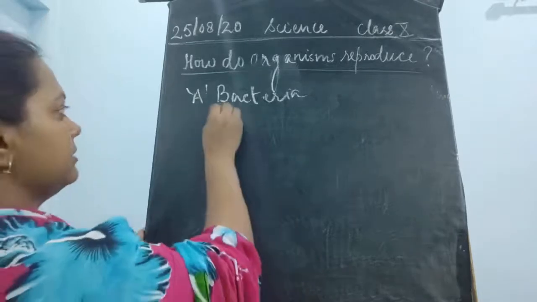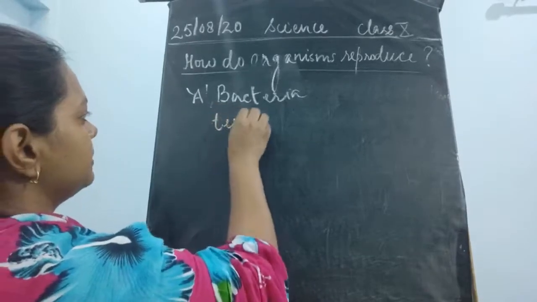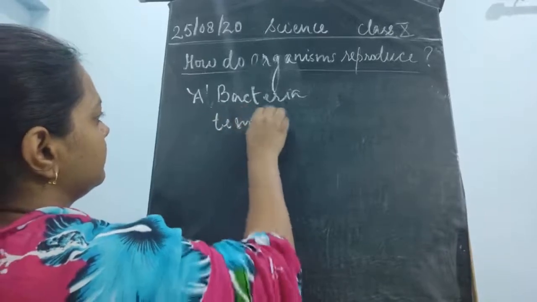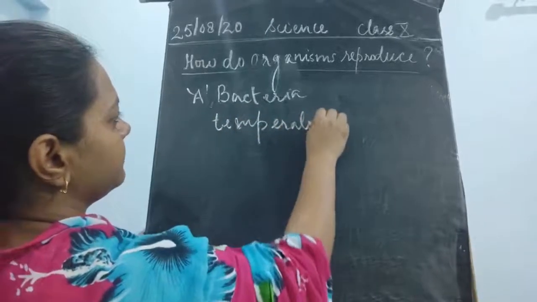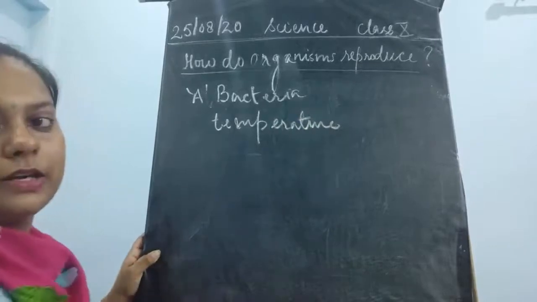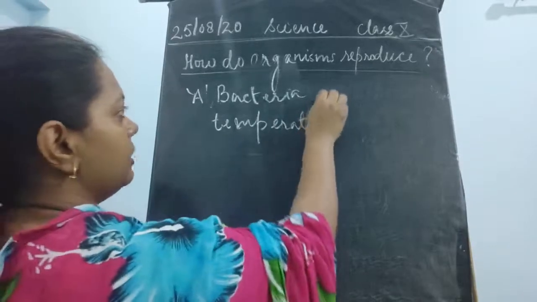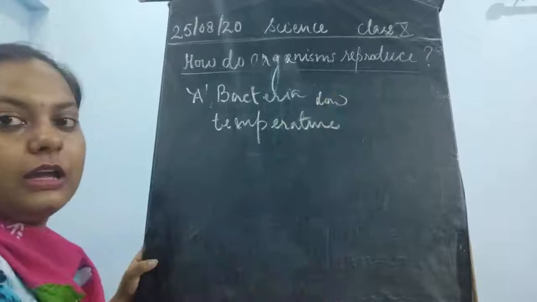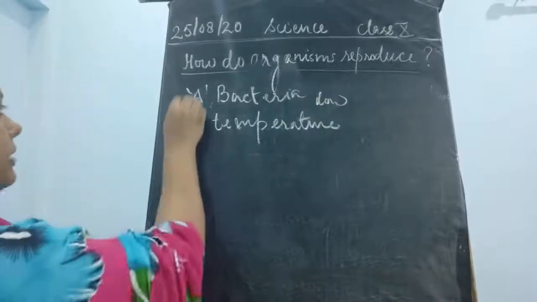It requires a certain low temperature. This bacteria lives in low temperature.